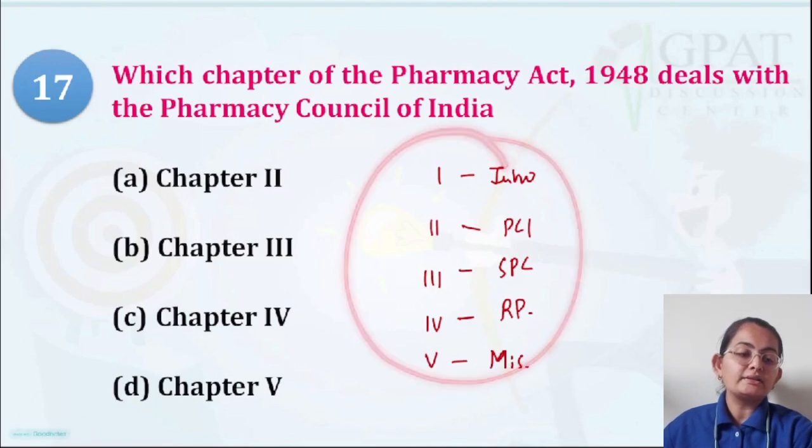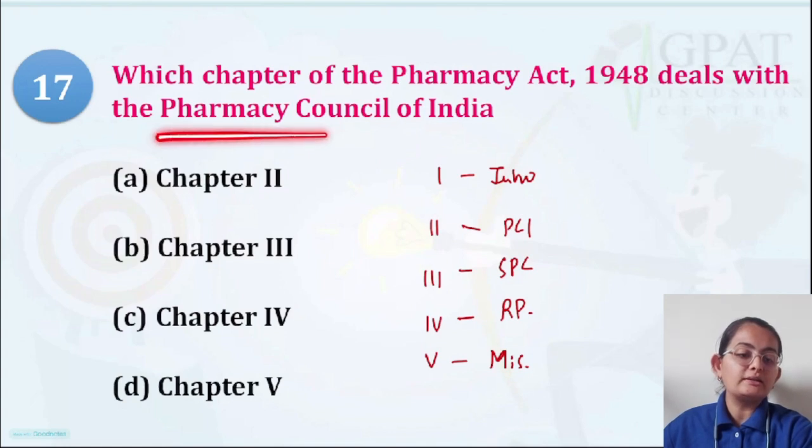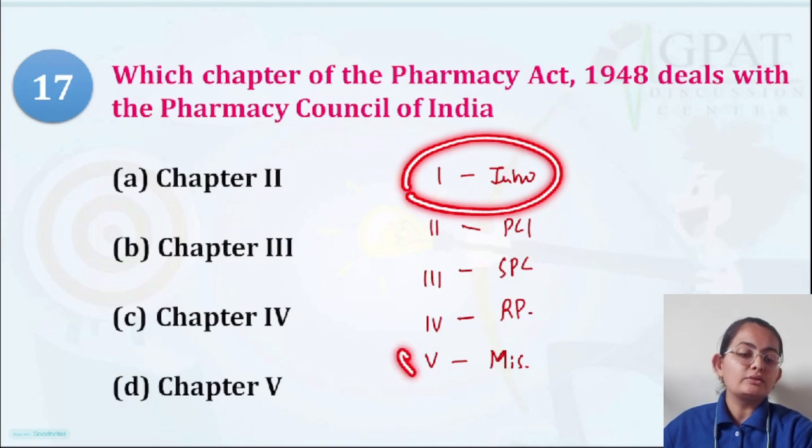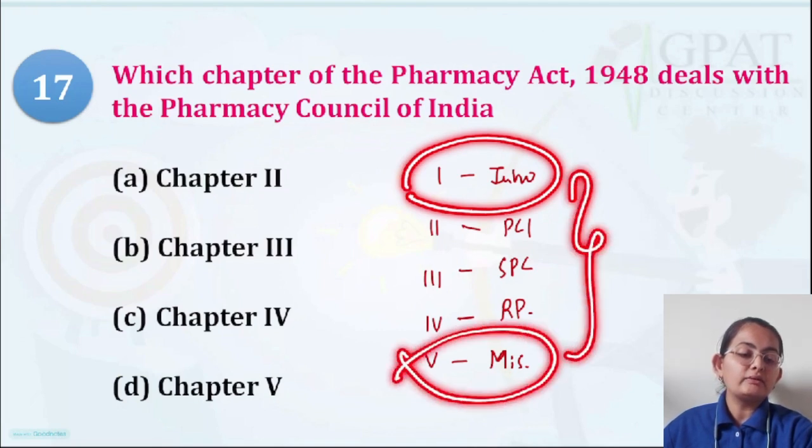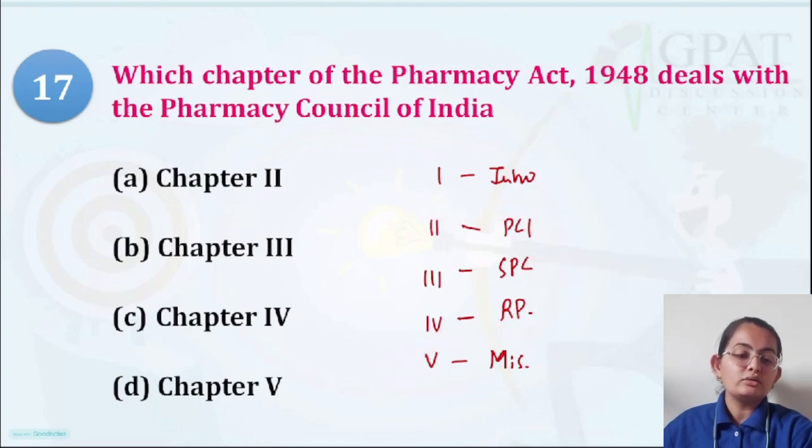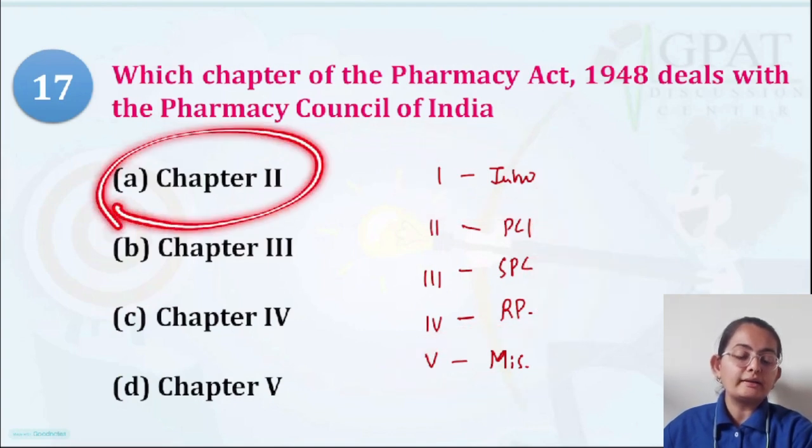Question number 17, again chapter 1. Here I have written the chapter for you. Which chapter deals with the Pharmacy Council of India? I have told you the first is the introduction, the last is miscellaneous. Rather than that, we will go from the center, to the state, and then inside the state. So chapter 2 is our correct answer.